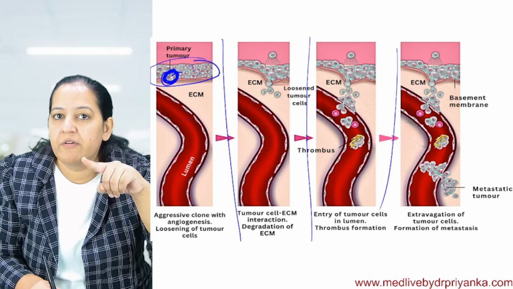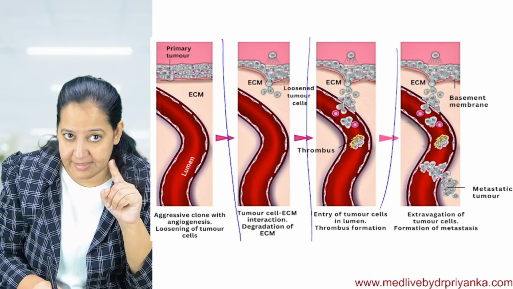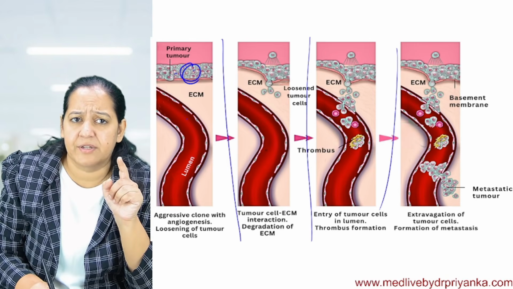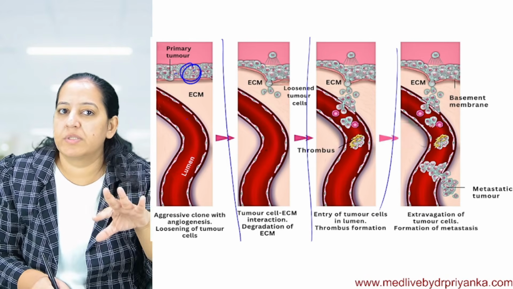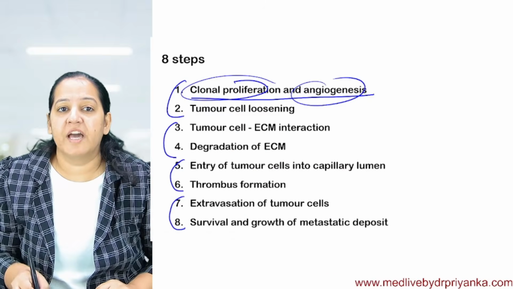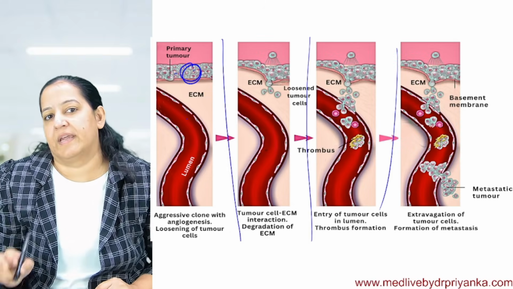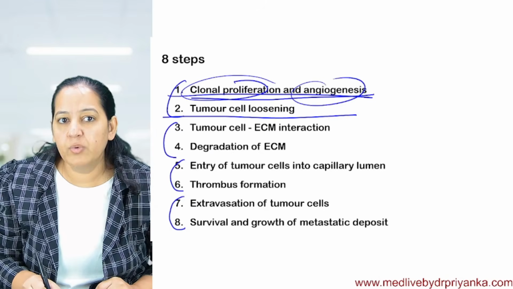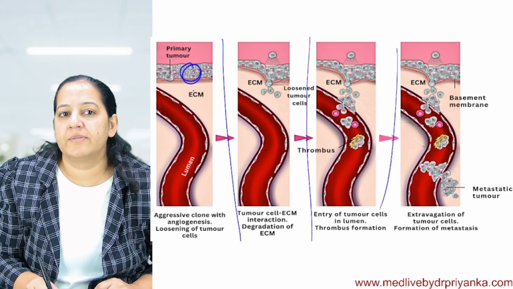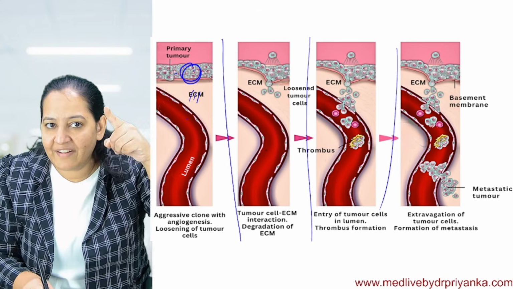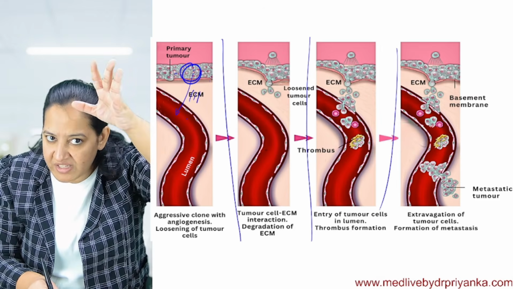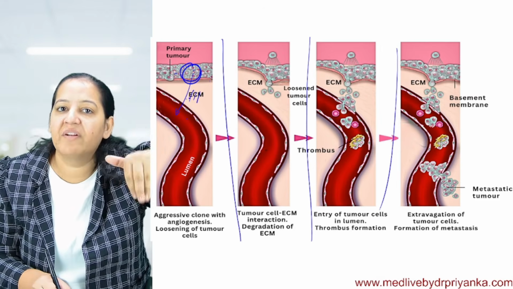After that, they lose from the primary tumor. Suppose this is the cluster. First, they become aggressive and they become loose. So two things are happening here: first, they are becoming aggressive, and then they are loosening. After loosening, two things happen in the ECM. Can you see this ECM? They cannot directly enter the blood vessel after loosening. They have to first go into the ECM, and via the ECM they will go into the blood vessel.